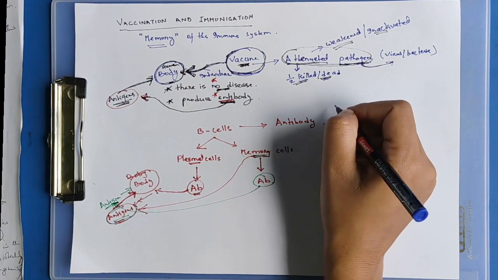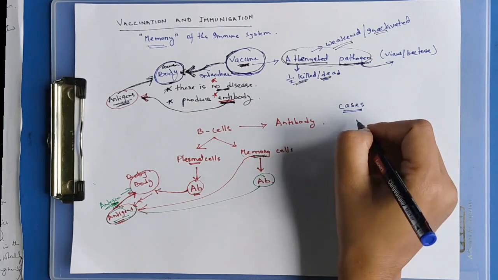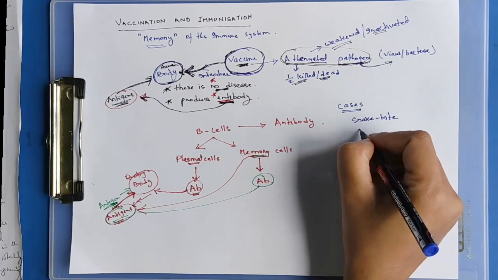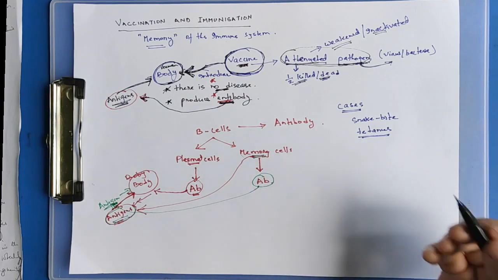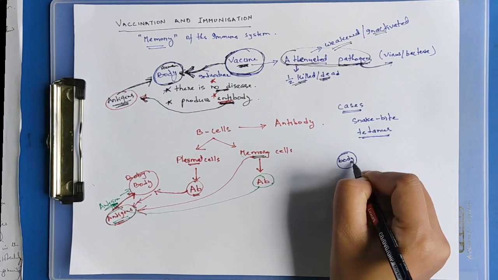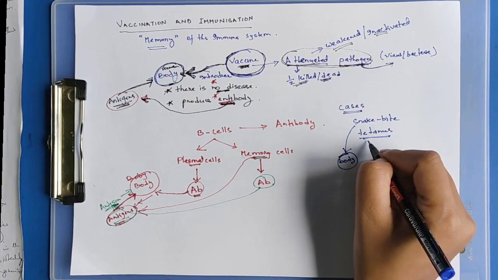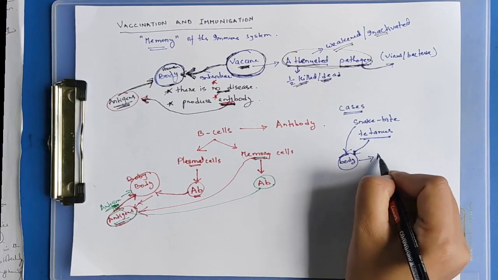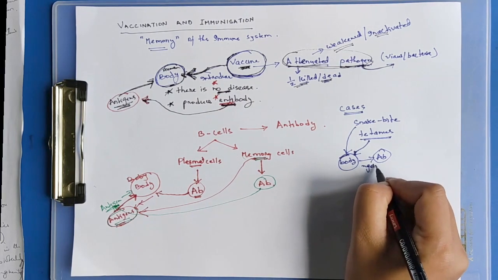There are some cases, like in case of snake bite, or a deadly disease like tetanus, where we cannot wait for our body to produce antibodies. Let's say our body is affected by a deadly disease which is tetanus.